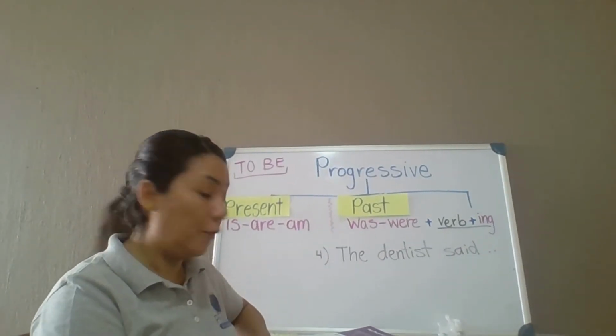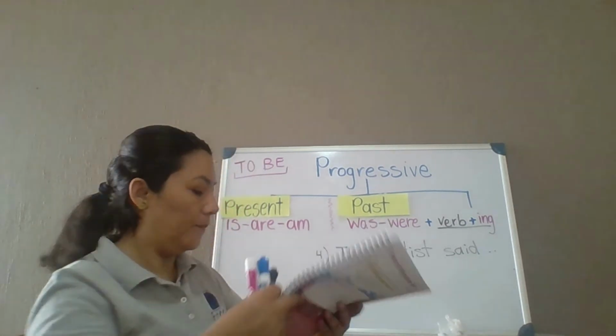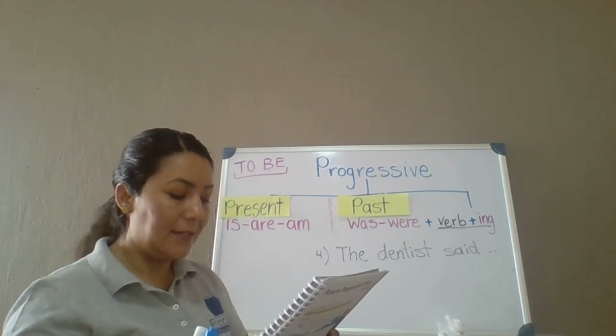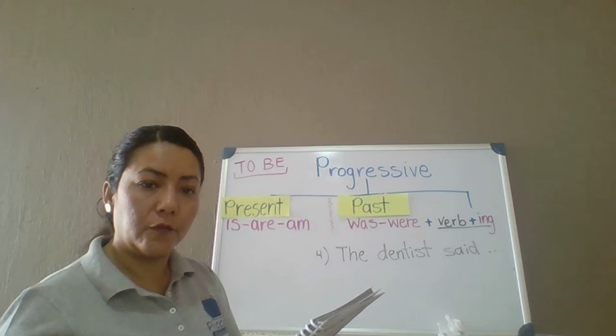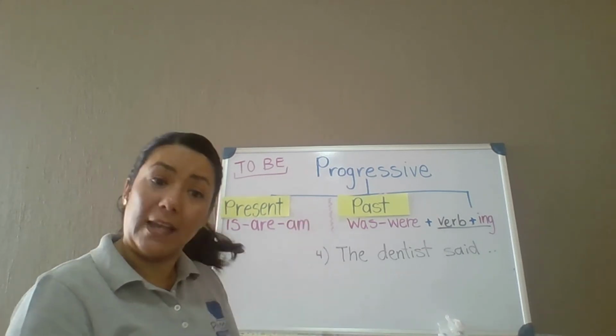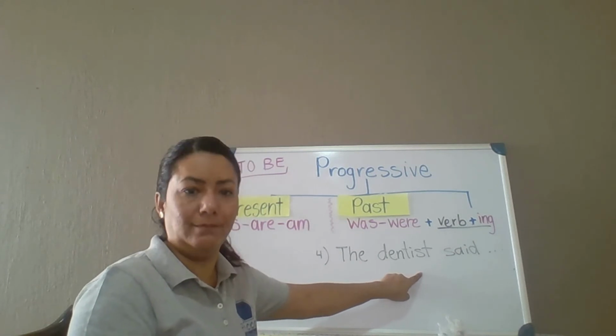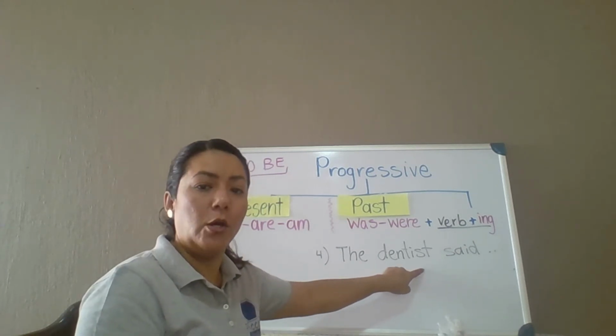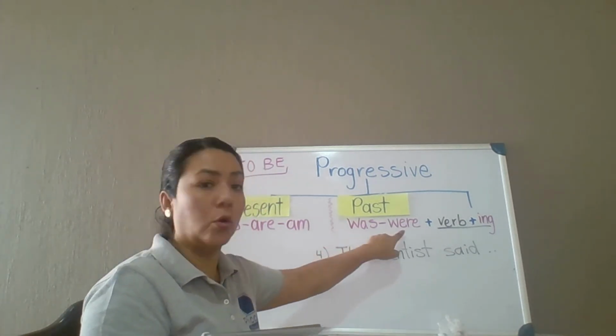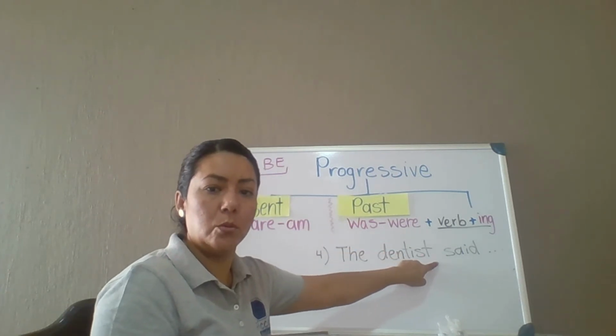Let's go to number 4 now. Read with me. The dentist said to brush after every meal. Let's analyze that. Do you see a subject? The dentist. Now, do you see was or were in the sentence?